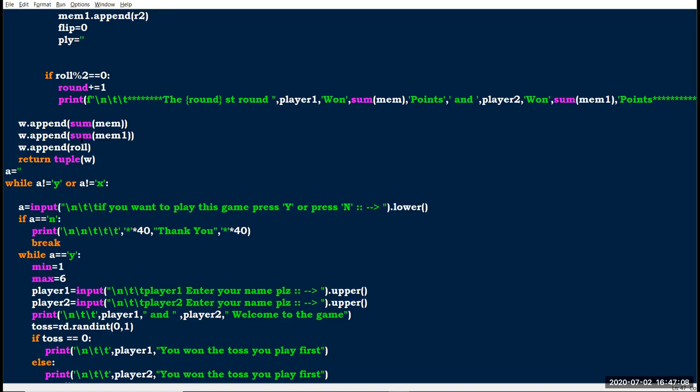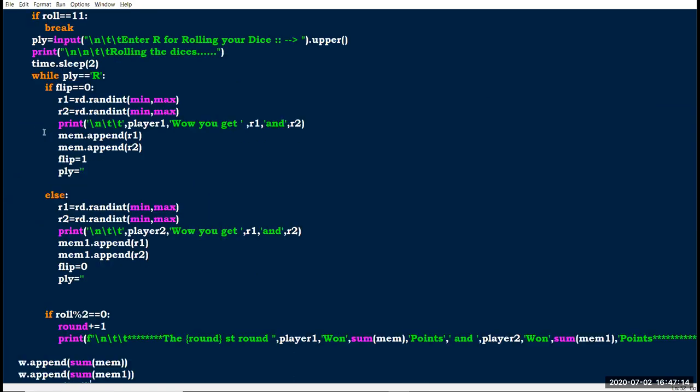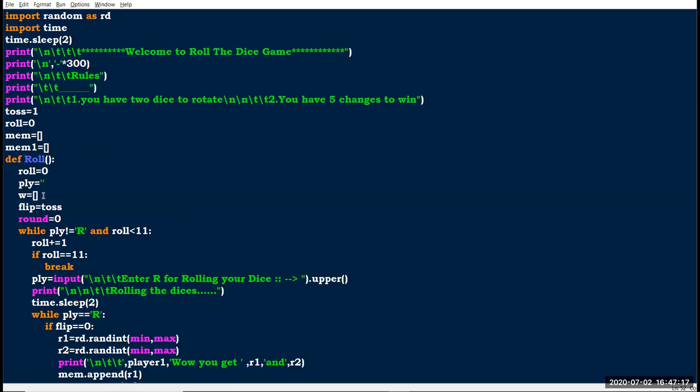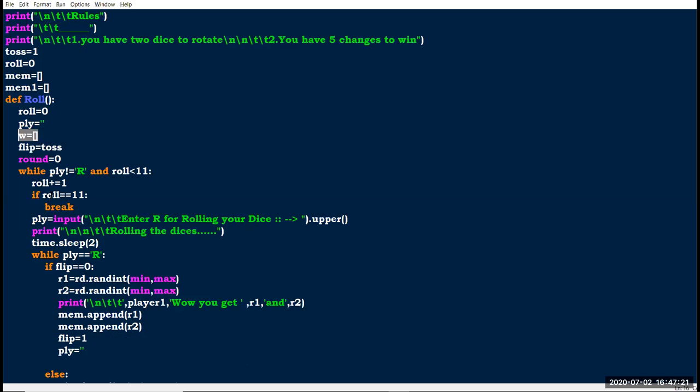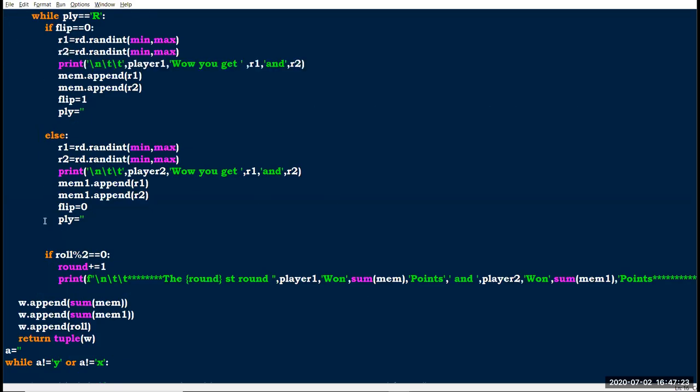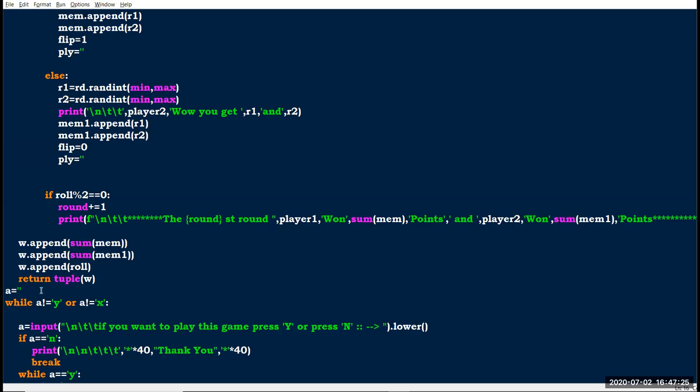This concept we saw in yesterday's class. Here I have declared one more list, W. I am going to append the sum of mem.